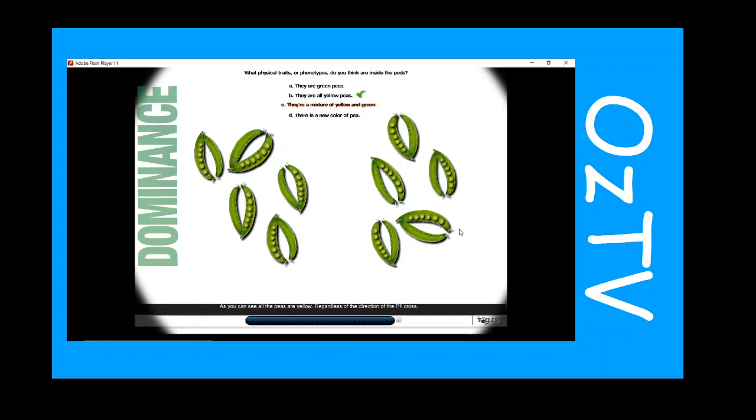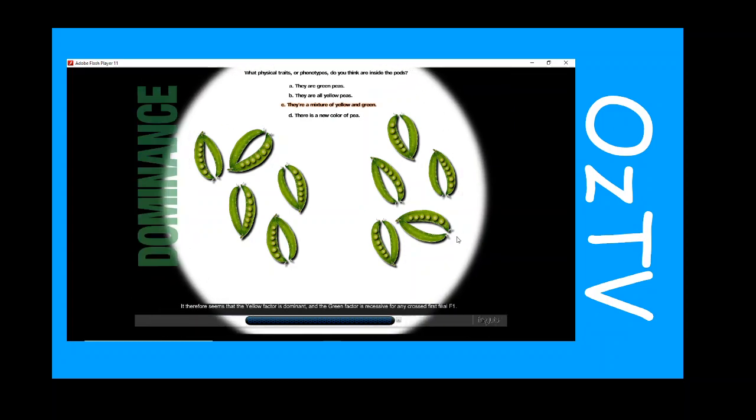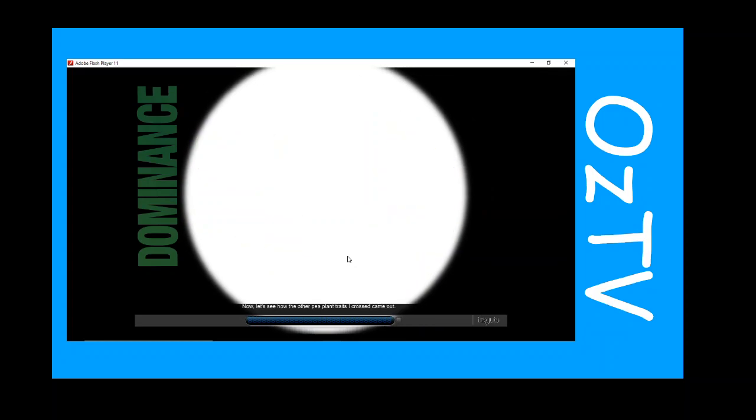As you can see, all the peas are yellow, regardless of the direction of the P1 cross. It therefore seems that the yellow factor is dominant, and the green factor is recessive for any crossed first filial F1. Now, let's see how the other pea plant traits I crossed came out.